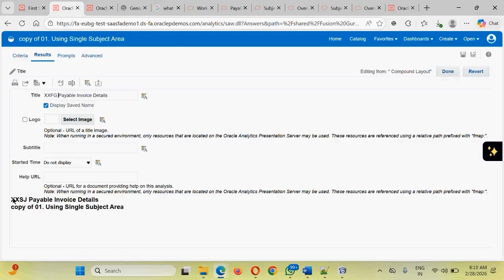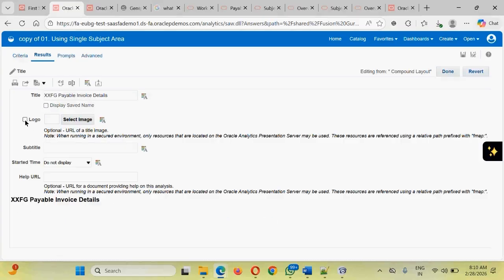So guys, do you want to just display the title, or do you want to show the name? If I keep this particular thing blank, what you will see is the name of our analysis, the name our file has been saved by. If I put something, that will come. So do you want to show the name as a title, what you are putting, and show the display of the name? Click onto this checkbox. I don't want to show this name, just the title.